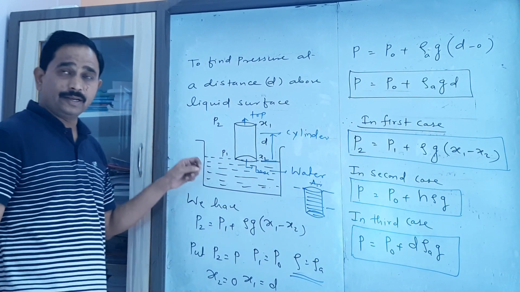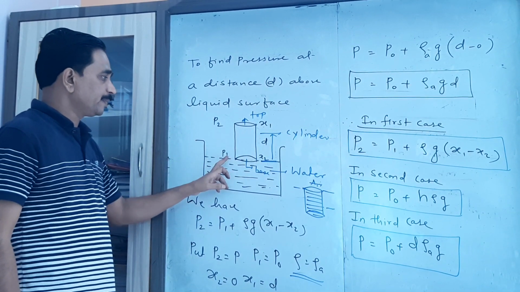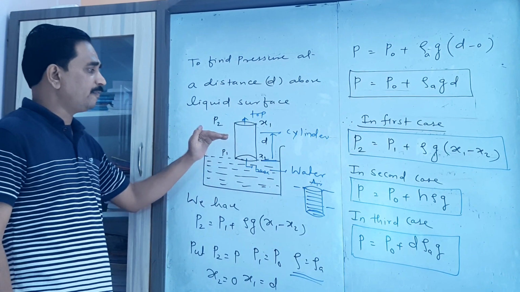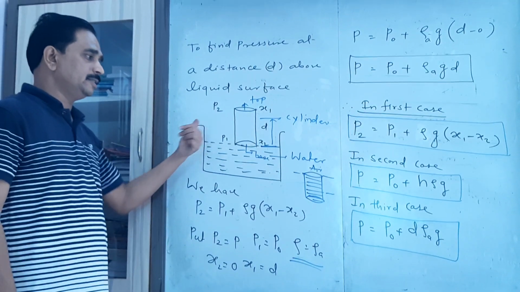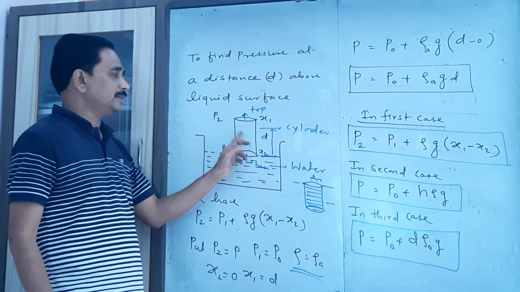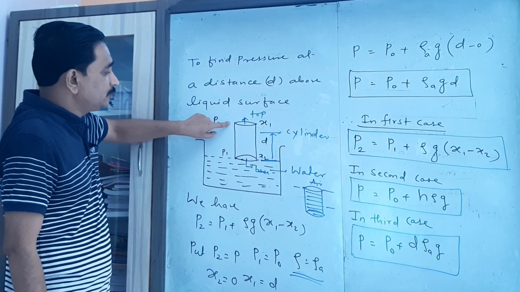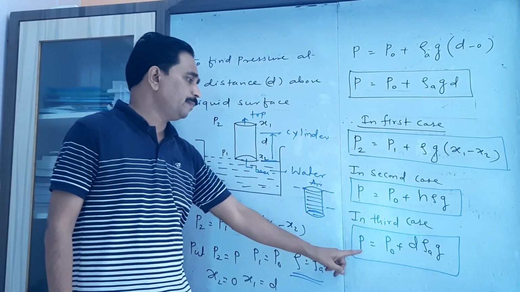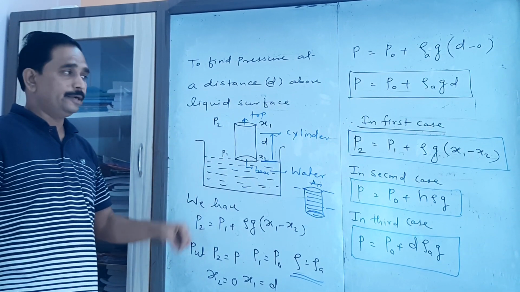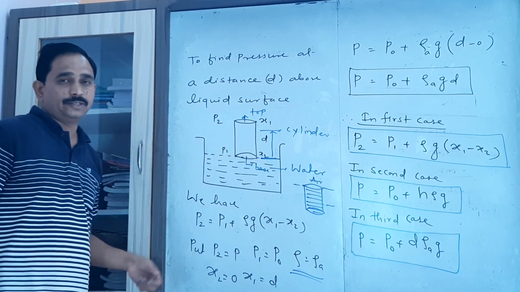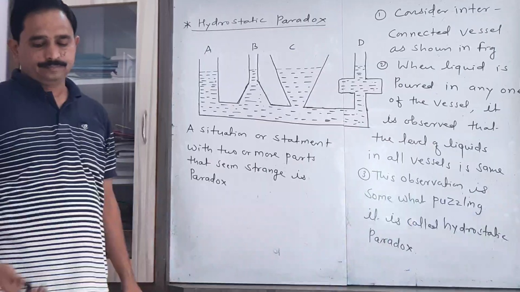And in the third case, when we consider the cylinder in such a way that only the bottom surface touches the free surface of the water, and the upper part of the cylinder is in air, so air is present inside the cylinder. Whatever the pressure at this point, that is P equal to P0 plus d rho A into g. So this is the expression related to the pressure in three different situations.